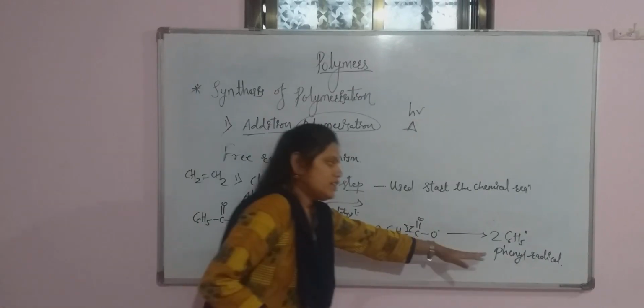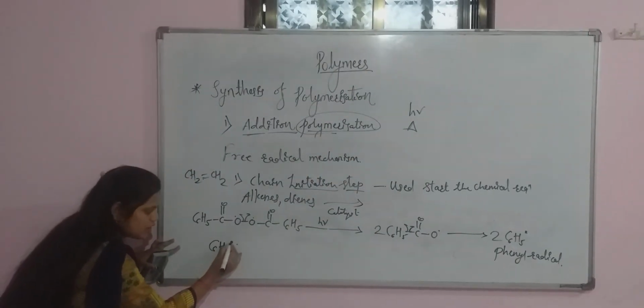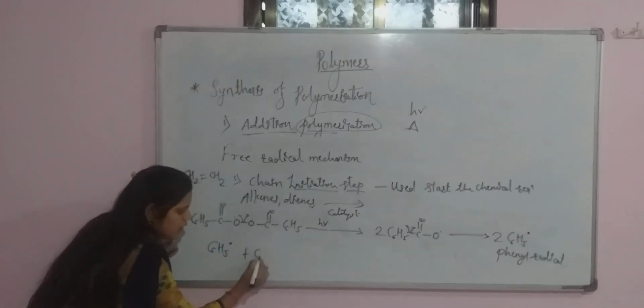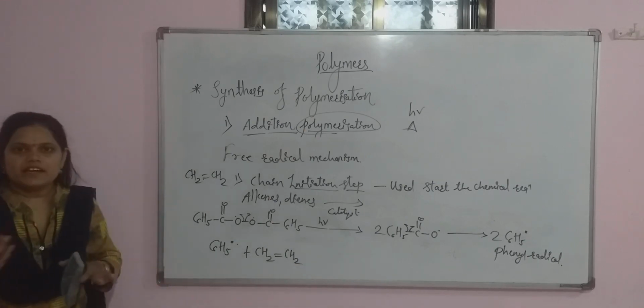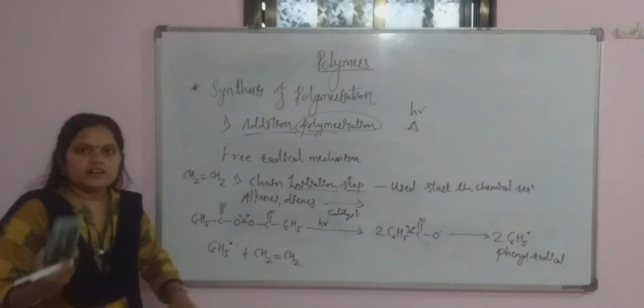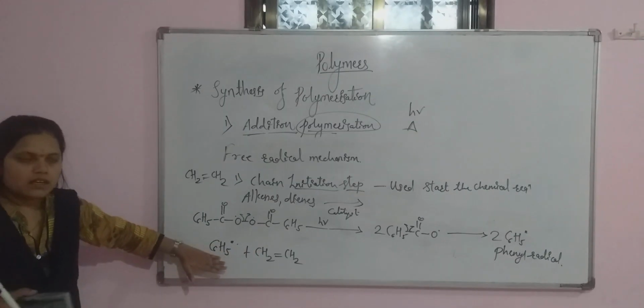Now this phenyl radical, C6H5 dot, reacts with an ethene molecule. In the beginning I told that ethene is polymerized, so this ethene will be polymerized with phenyl.